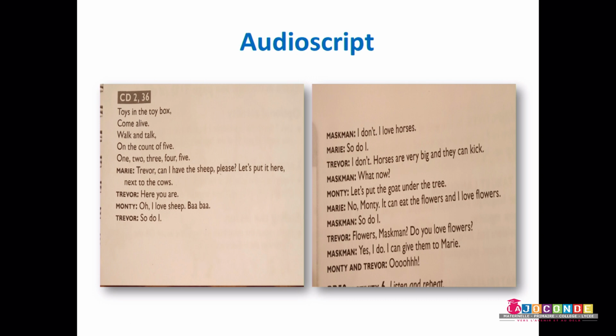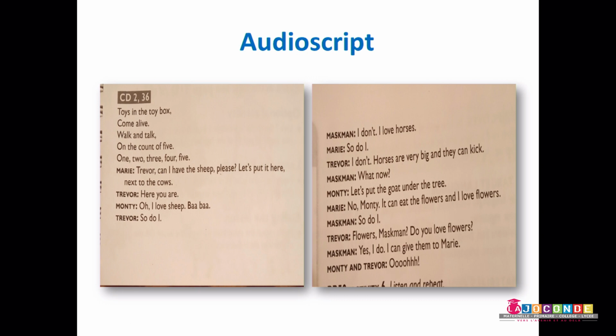They can kick. Maskman. What now? Monty. Let's put the goat under the tree. No. Monty, it can eat the flowers and I love flowers. Maskman, so do I. Trevor, flowers? Maskman, do you love flowers? Maskman, yes, I do. I can give them to Mary. Monty and Trevor says, oh.